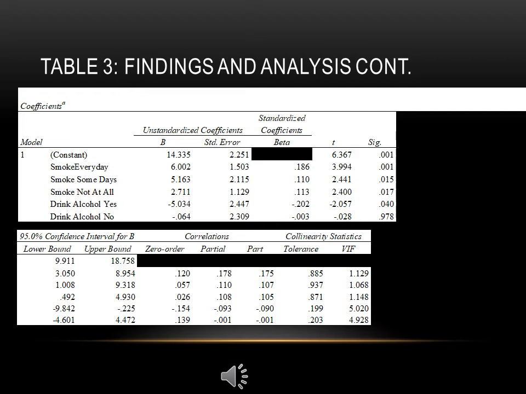Drink alcohol, no, was the only predictive variable that was not a predictor of poor physical and mental health at 0.978.